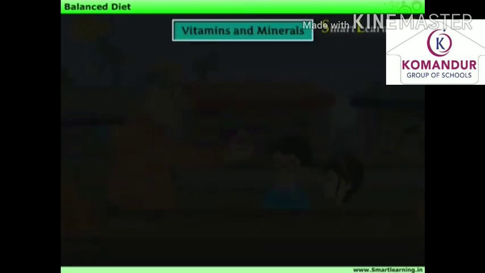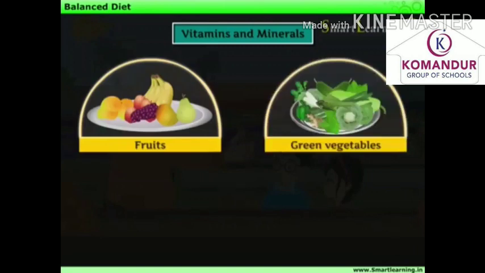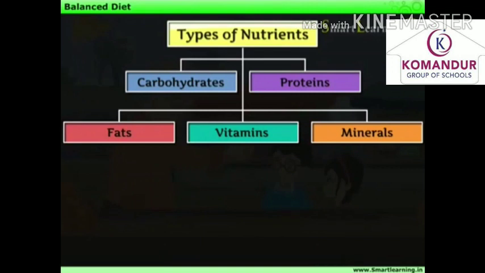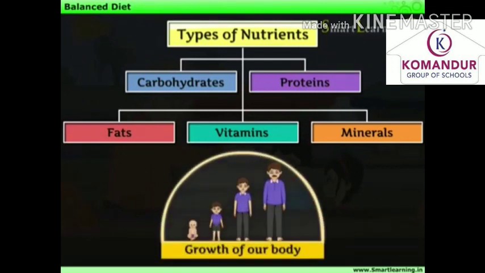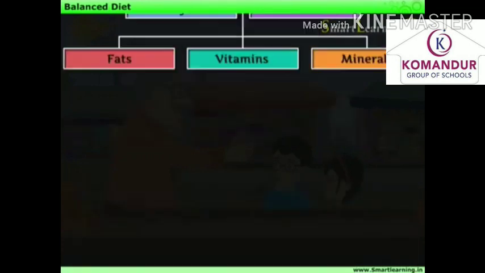In addition to this, we get vitamins and minerals from fruits, green vegetables, milk, etc. All these nutrients are essential for the proper growth of our body. Therefore, a diet which provides us all the nutrients in required amounts is called a balanced diet.